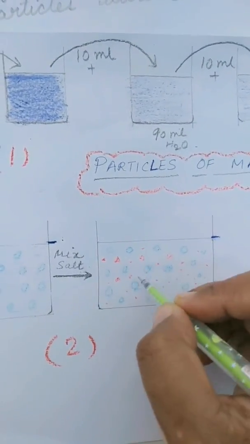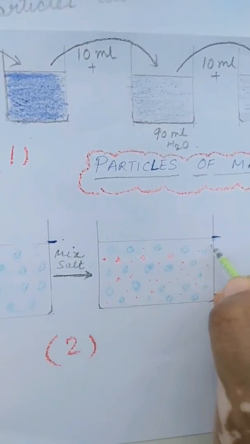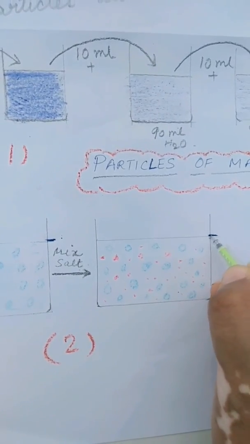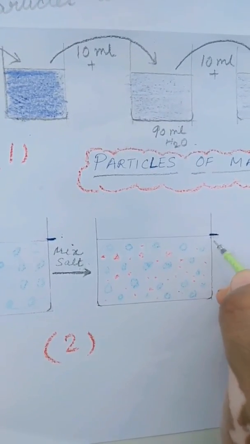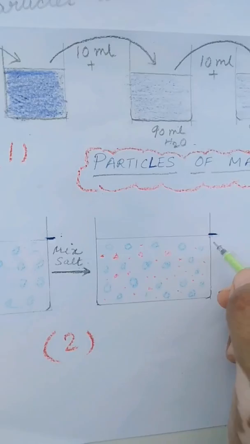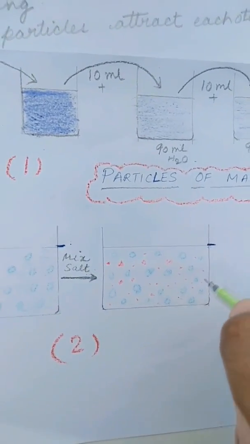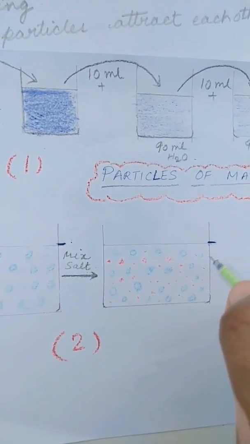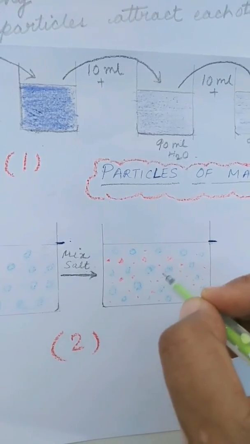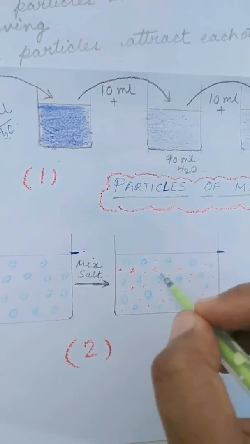the salt dissolves completely and there is no change in the level of the water. You can't see any rise in the level of the water. That means the volume did not increase in spite of mixing salt in it. So what does this indicate?